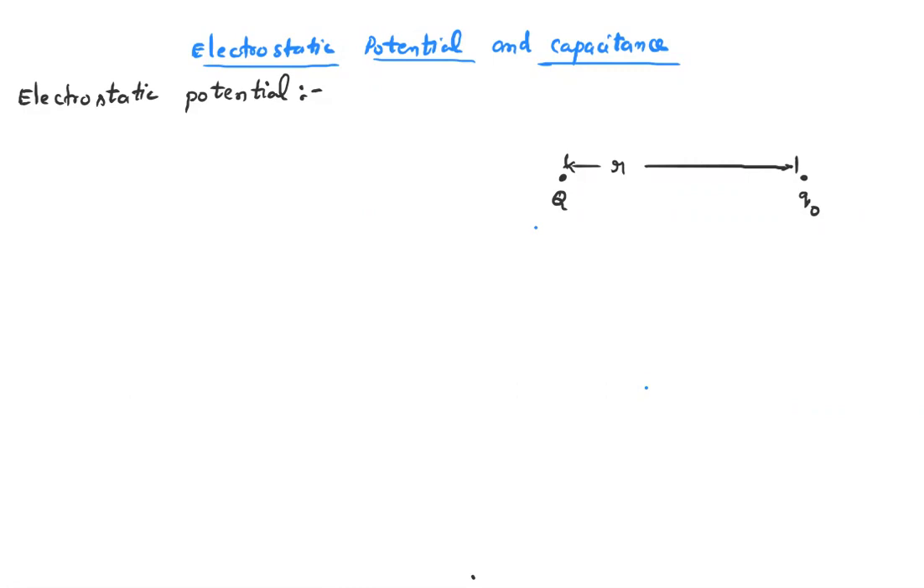Suppose a charge capital Q is placed at a point, then it will develop some electric field around it. Then the electric field is there at this point. This electric field exists up to infinity. Suppose I would like to bring one more charge into that field. What happens here? I need to do work against the field which was developed by capital Q.